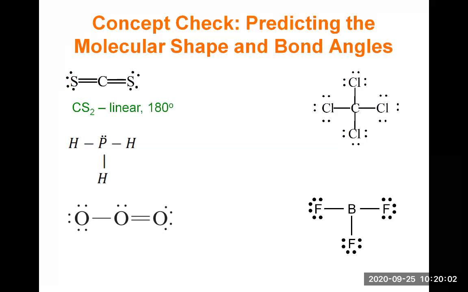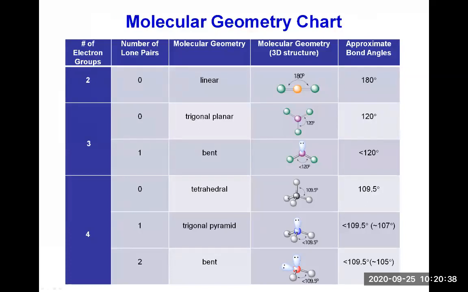PH3, the molecule below. So phosphorus is the central atom. It's surrounded by 1, 2, 3 single bonds plus 1 lone pair. That's 4 electron groups. If you look at the table, 4 electron groups lead to, yeah, let me show that. So 4 electron groups, and there were 3 single bonds and 1 lone pair.